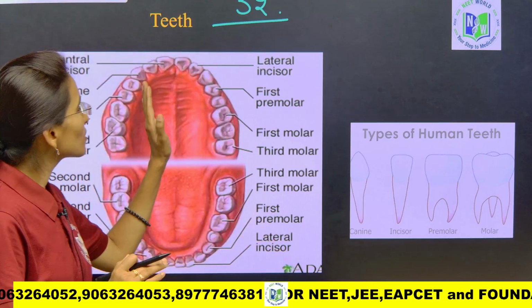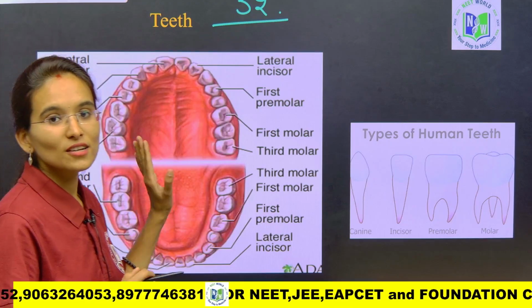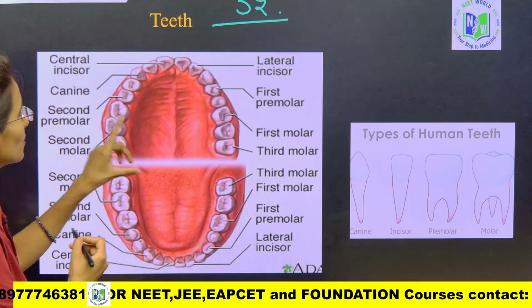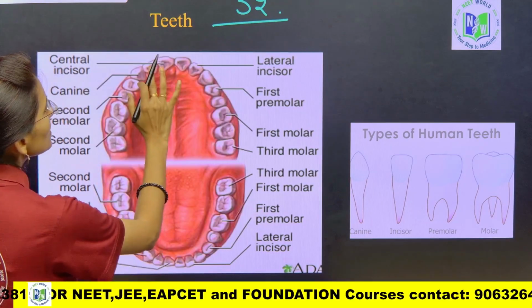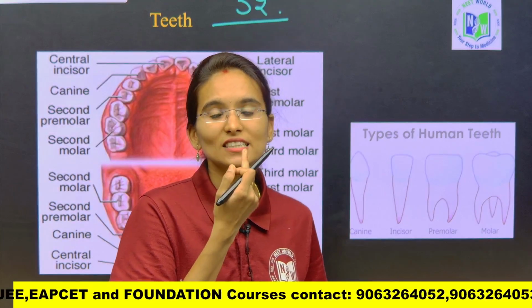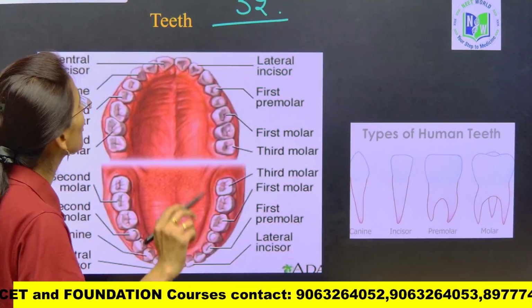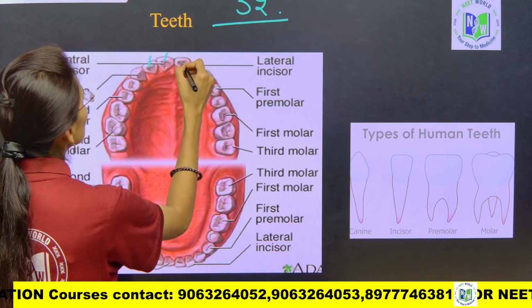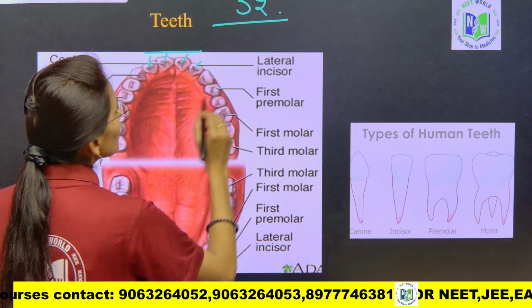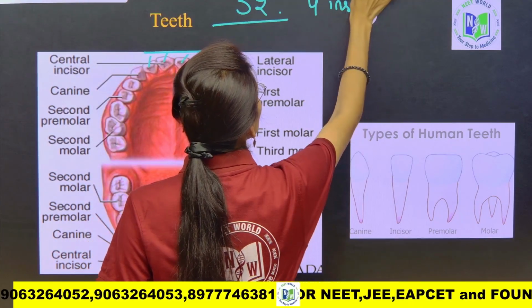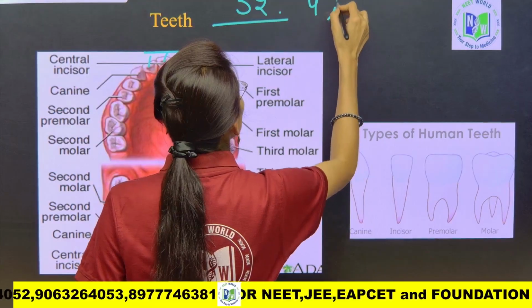Now look into this particular slide and look into the markings whatever I am going to do here. First look here, my dear students. First, incisors. What are incisors? The front teeth. The front teeth are called incisors. How many incisors do we have? 1, 2, 3 and 4. So 4 incisors.